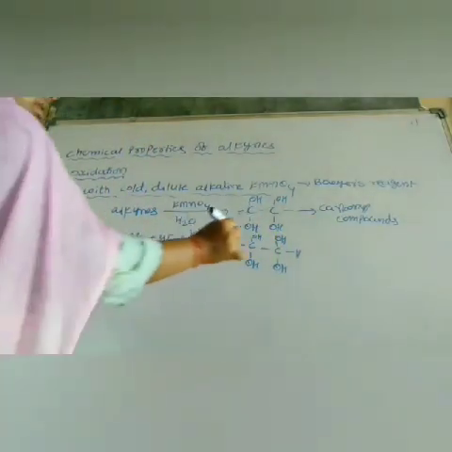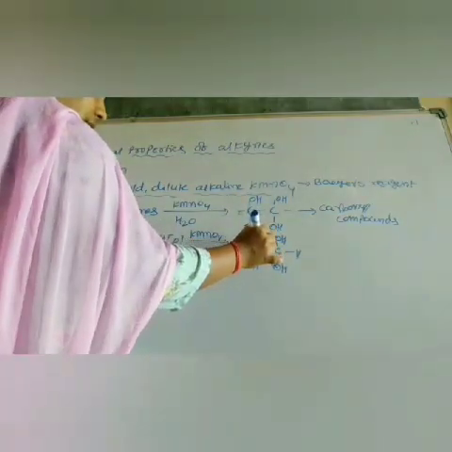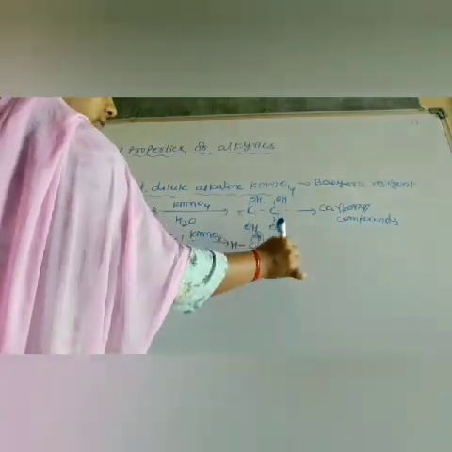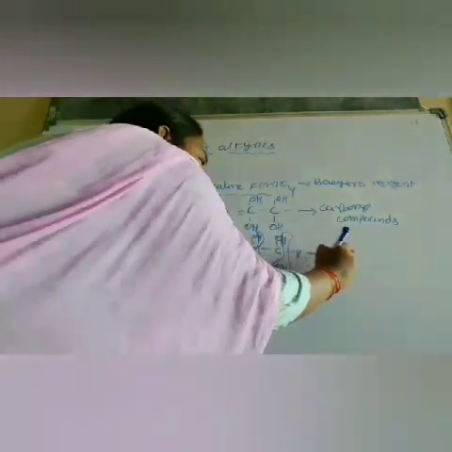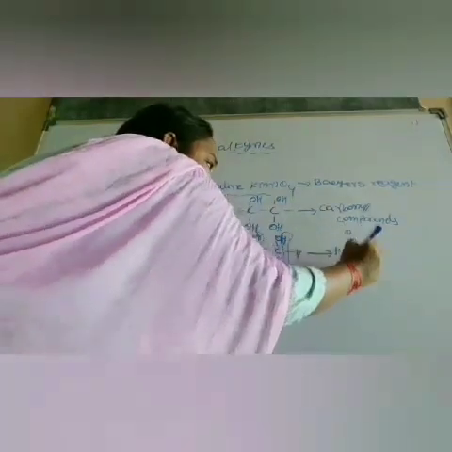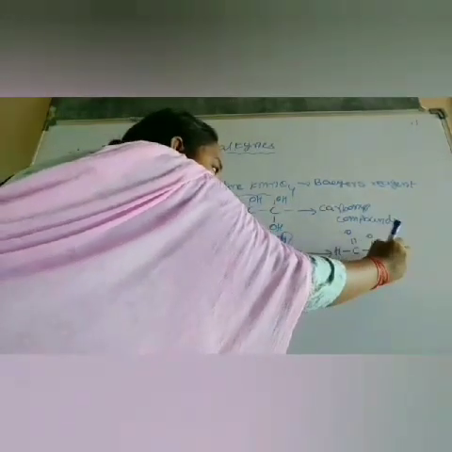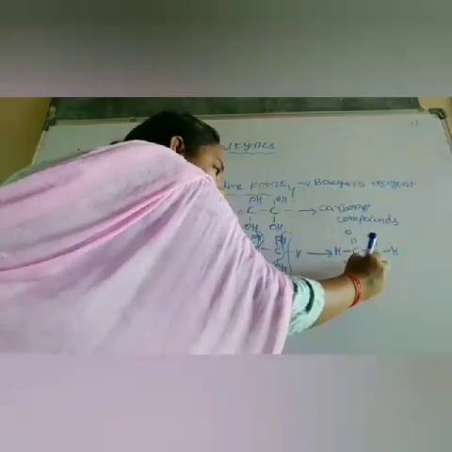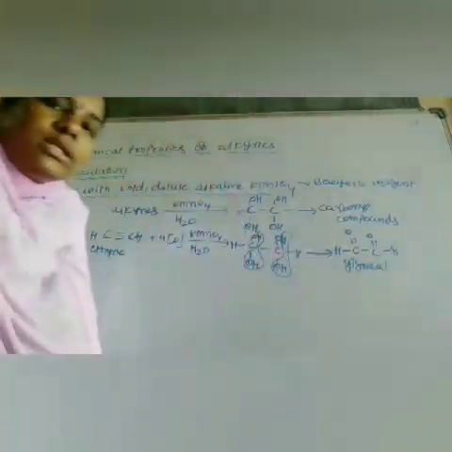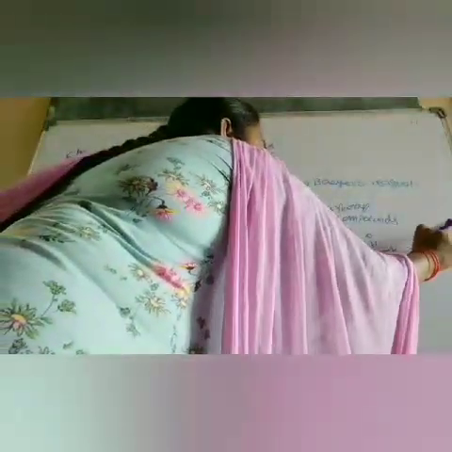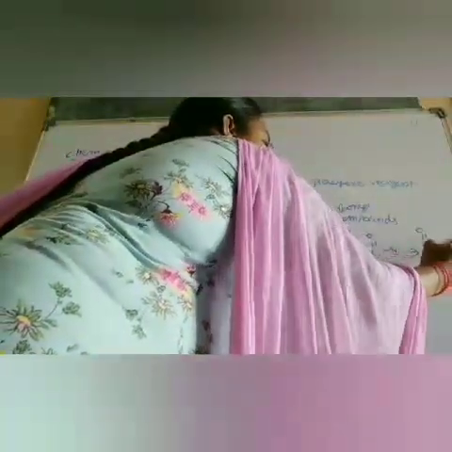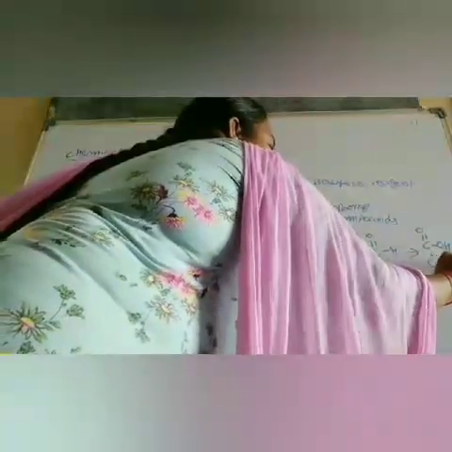Tetraols are formed again here. Because of high electron density, removal of water molecules takes place, removal of H2O, and that is converted into glyoxal, C double bond O H, C double bond O H. Again, these glyoxals undergo further oxidation and form the corresponding carboxylic acid, that is C double bond O OH and C double bond O OH.